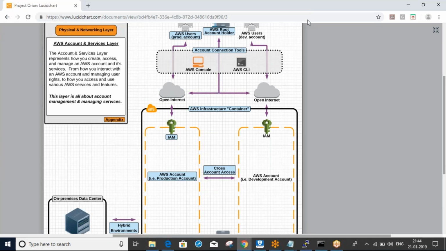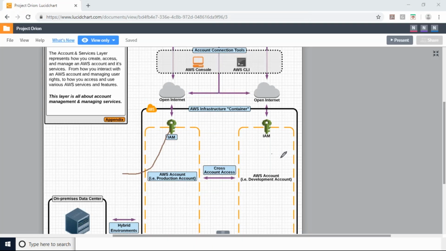Same thing, here I have a production account and a development account. If you want cross account access, we can configure it also. It means I can log in from the production to the development account using a cross account access role. So that is IAM.